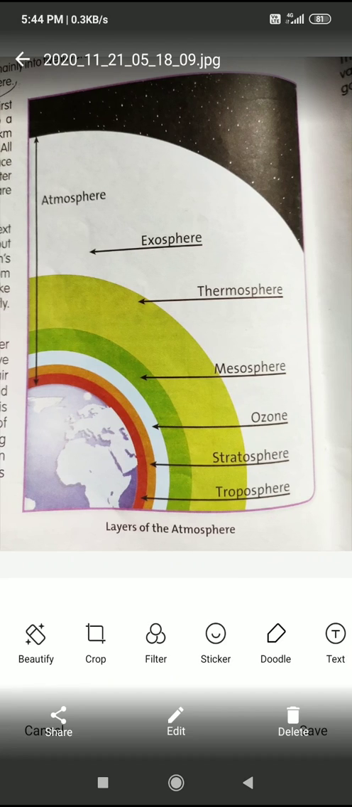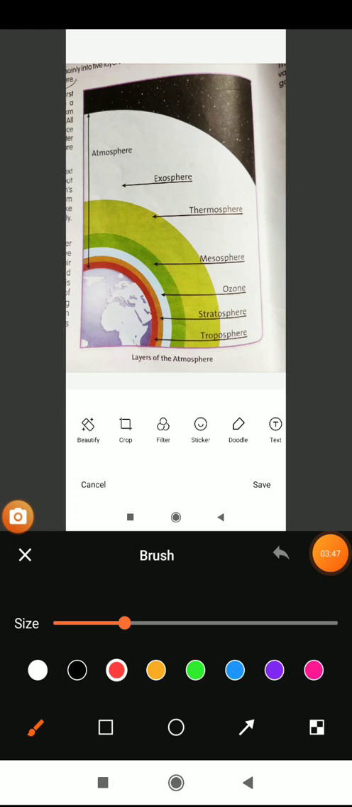Troposphere is the layer just above the earth surface. You can see here in the red, around the earth it is the troposphere, which is the first layer of the earth, just above the earth surface. Most of the weather changes happen here: rainfall, summer, winter. According to the seasons the weather also changes, right? Most of the weather changes happen in the troposphere.